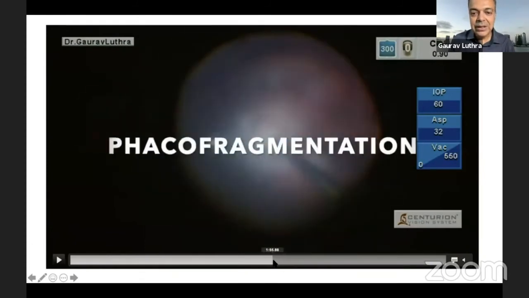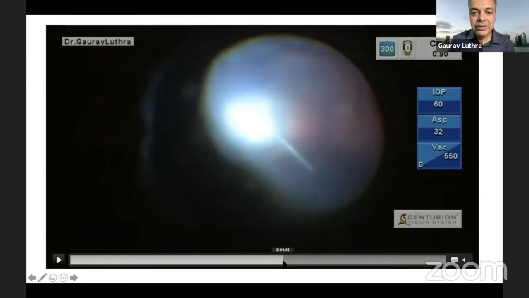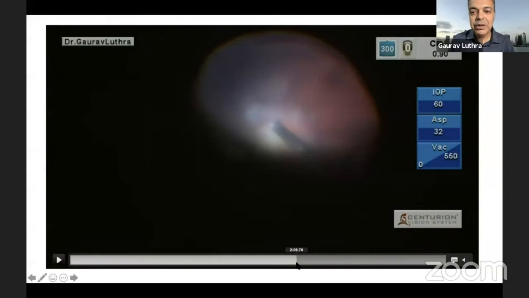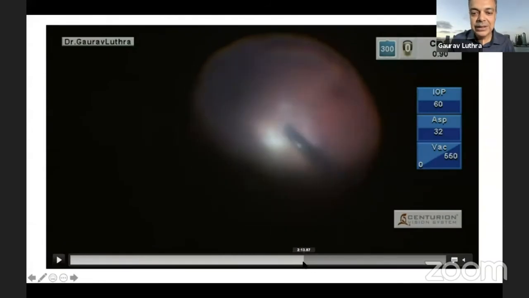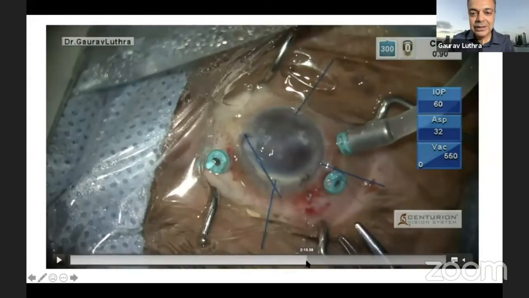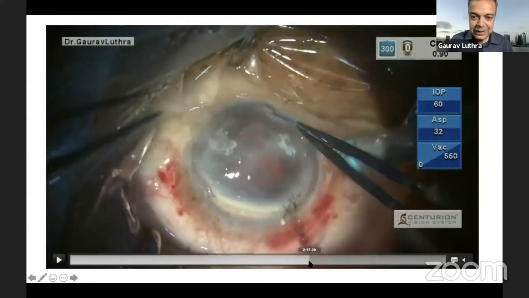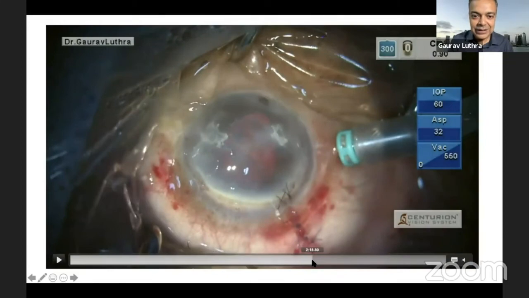As you can imagine, the nucleus had to be removed. There were 3 big chunks, and they were removed through a very, very small window in the cornea through which the surgeon could see. It required all the skills of the retina surgeon, and as a cataract surgeon, you are very grateful when the retina surgeon can come to your rescue.